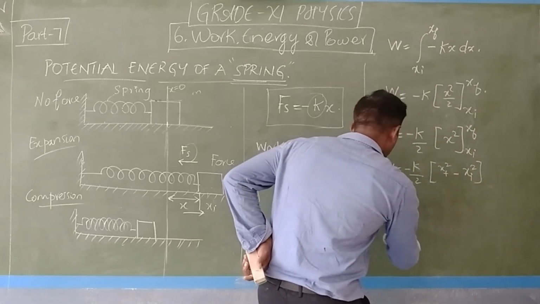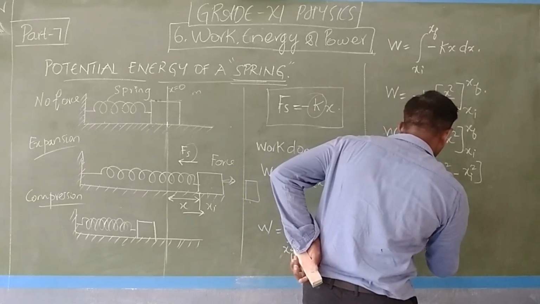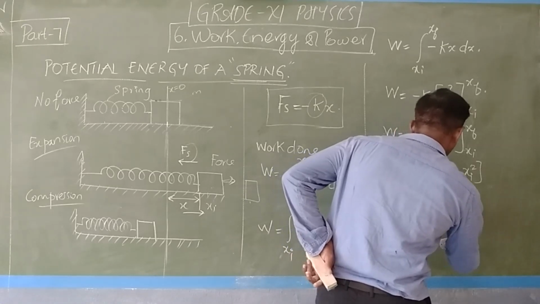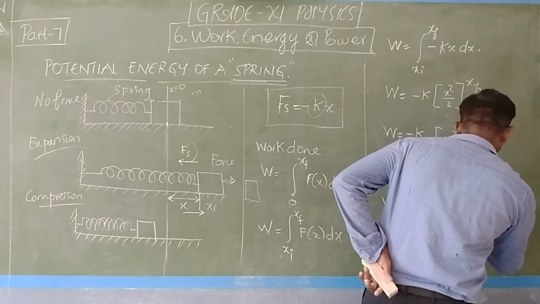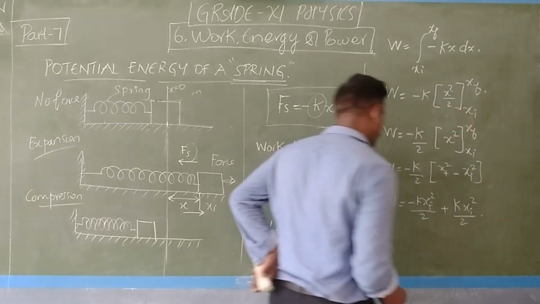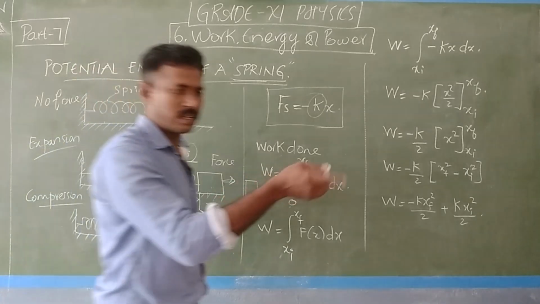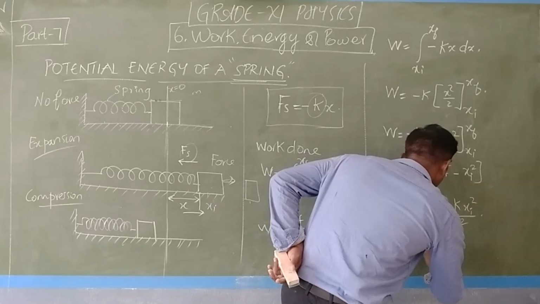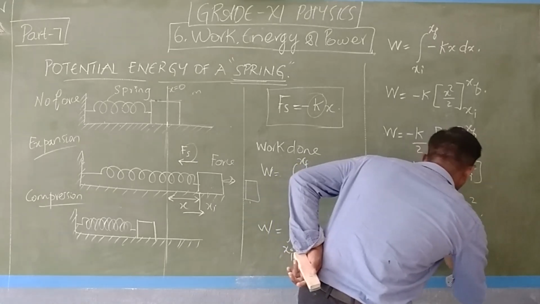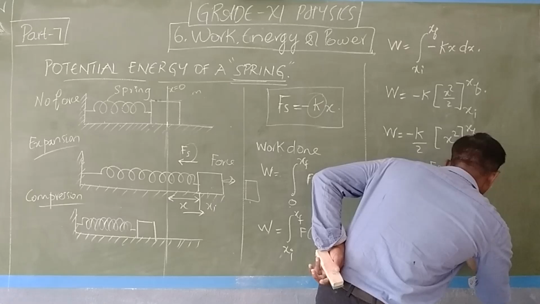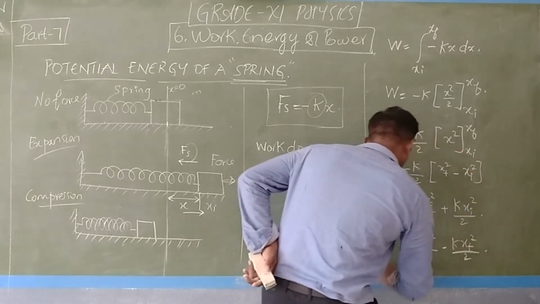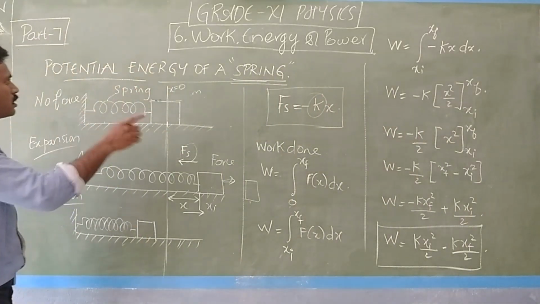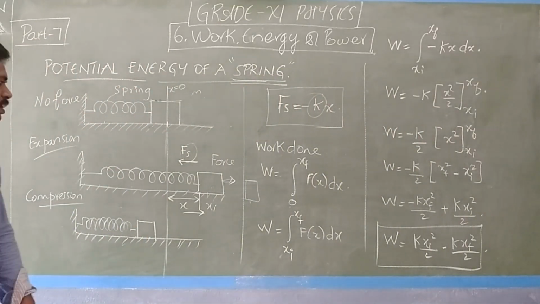That is, the work done W is minus k xf square by 2 plus k xi square by 2. Simplifying this, W is equal to k times xi square by 2 minus k times xf square by 2. So this is the work done formula for the potential energy of the spring when it is expanded.